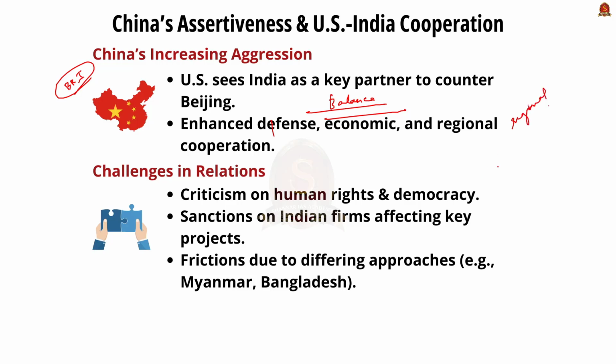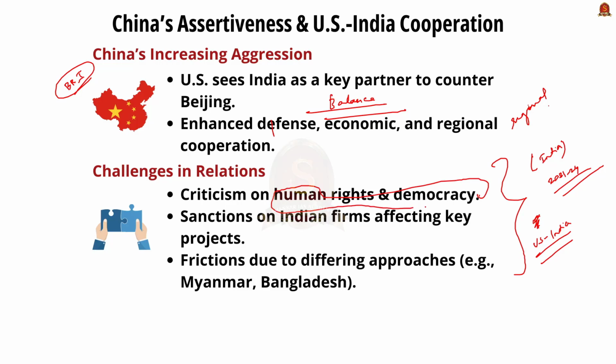Now we will see what are the challenges in the relationship between the US and the South Asian countries, and especially we will see what is the challenge between the US and China. We will see what is the challenge between the US and India during the Joe Biden period, from 2021 to 24. They selectively criticized countries including India, particularly on issues such as human rights as well as democracy.